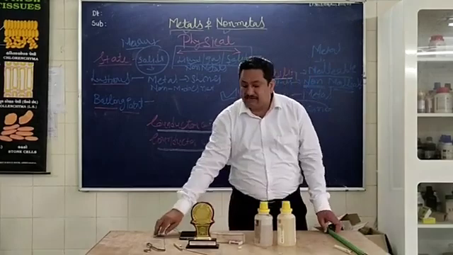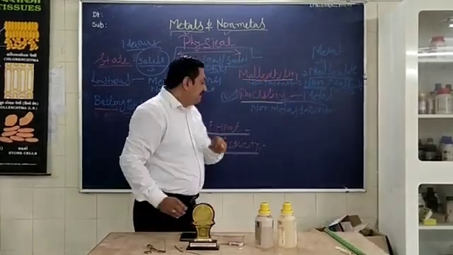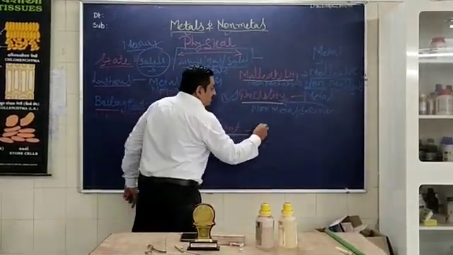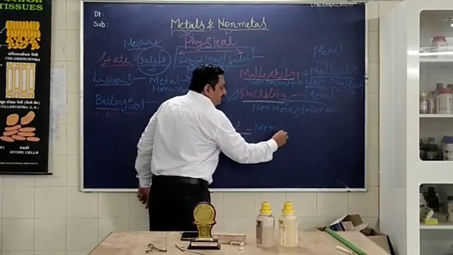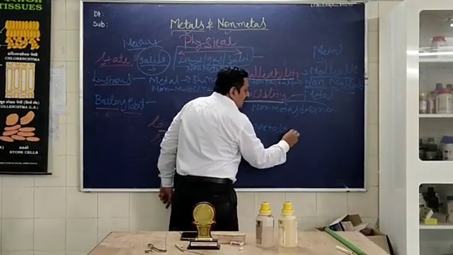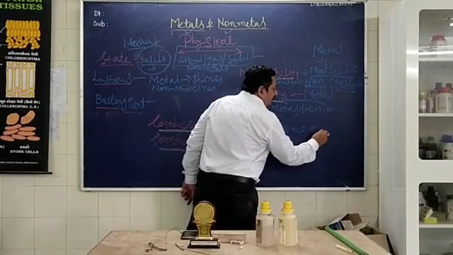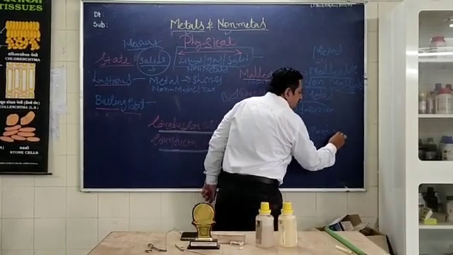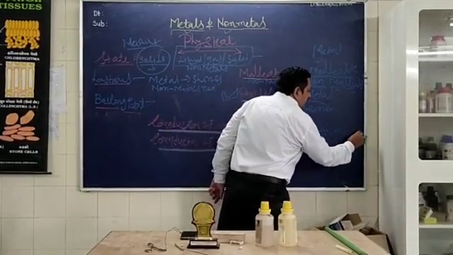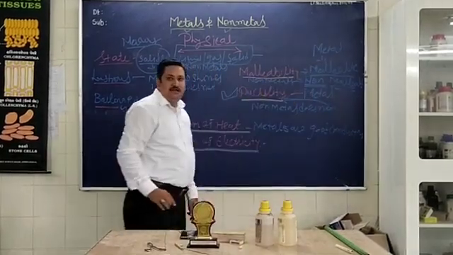Means the metals are good conductors. Metals are good conductors of heat. Is it clear?